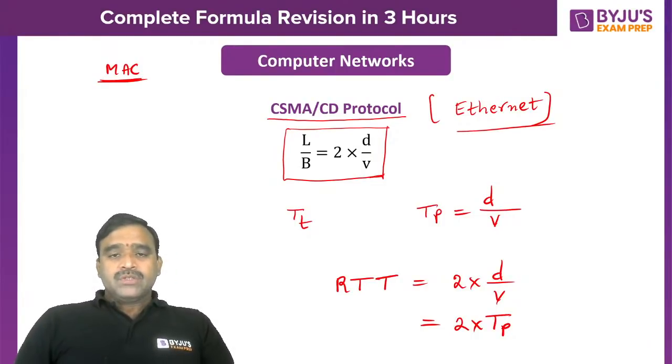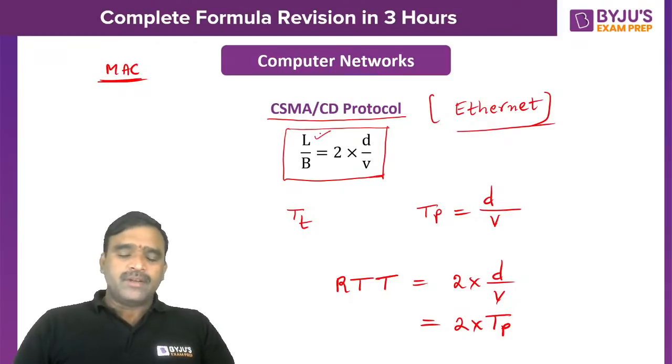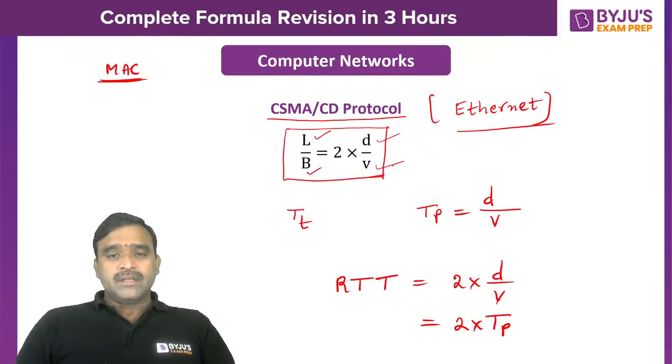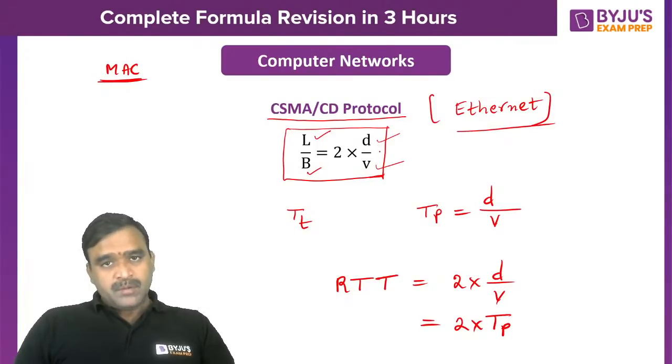Okay. So in most of the questions, 3 of these will be given and one thing will be asked: maybe finding the length of the frame, or finding the bandwidth by giving the others, or finding the distance in kilometers, or finding the signal speed in meters per second, something like that. So measurement units are very, very important. If length you are taking in bytes, then bandwidth also you should take in bytes. Both should be in bytes or in bits. And for D by V, both should be in kilometers or both in meters.